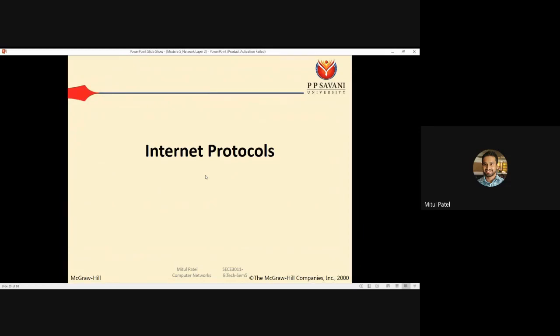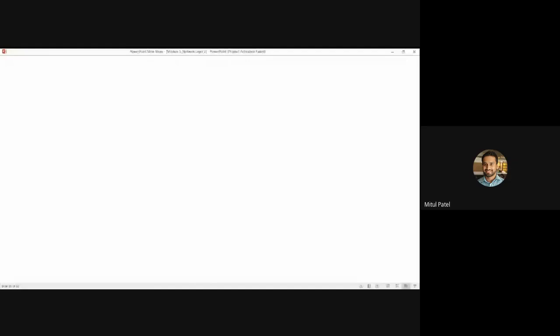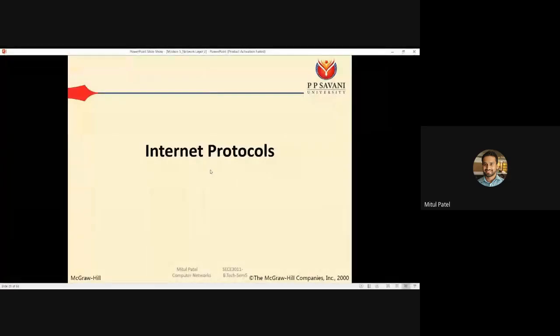In the routing protocol, we have started with RIP, OSPF and BGP. RIP and OSPF are within the autonomous system, and BGP is used between autonomous systems.